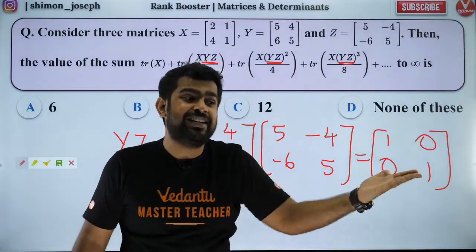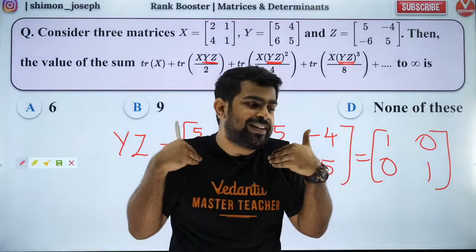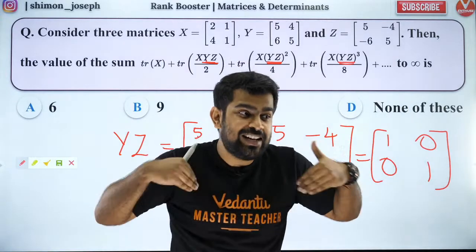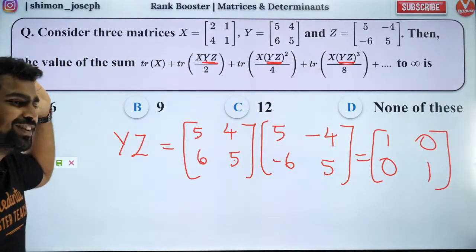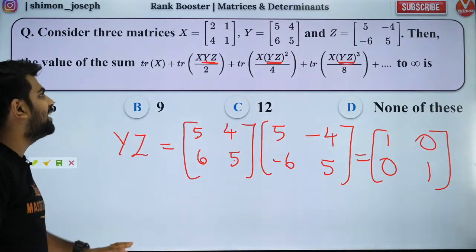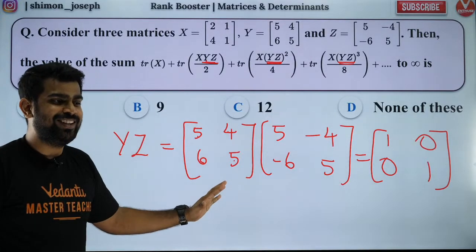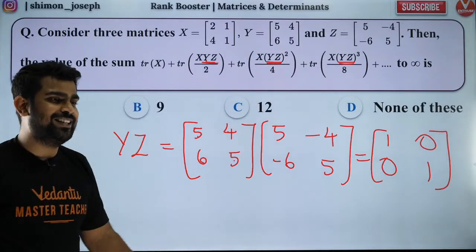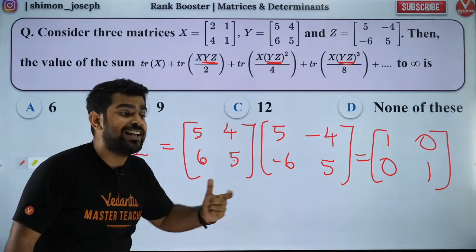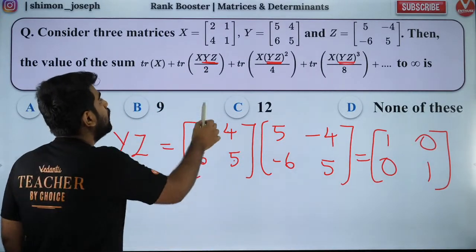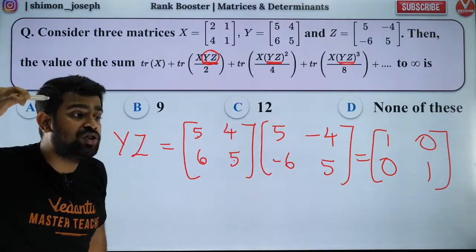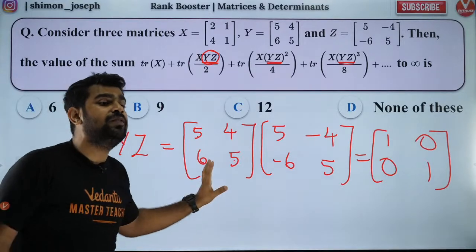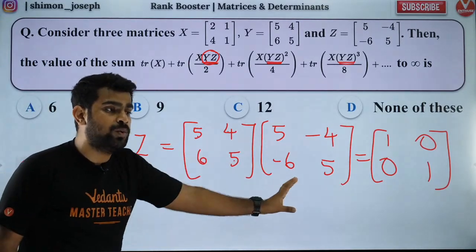Anything multiplied with the identity matrix is basically the same matrix. Beautiful, right? Did you all like it? Great. This was the best part, guys. It was so amazing. So you have to observe this. In the exam, I will not be there telling you to notice that YZ is there everywhere. So first find YZ. You should think about it. When I tell you, it will be very easy, like a laddu.